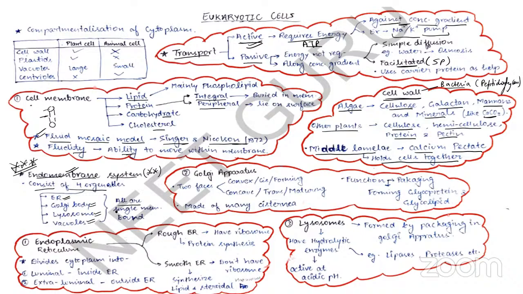And all these organelles are single membrane bound. Okay, ER also has a single membrane, Golgi body also has a single membrane, lysosome also has a single membrane, and vacuole also has a single membrane, right? So first we are going to discuss endoplasmic reticulum.